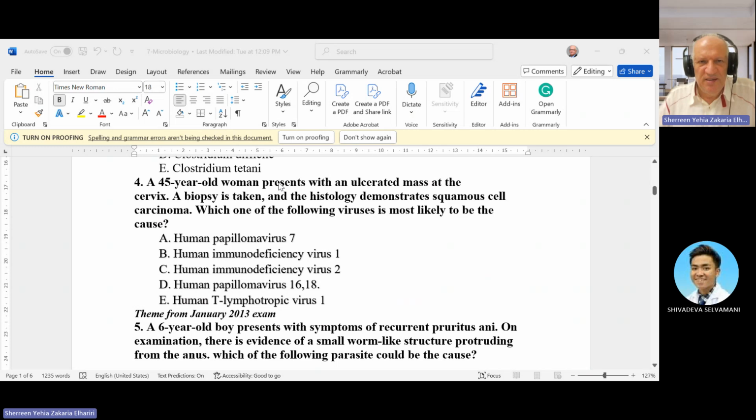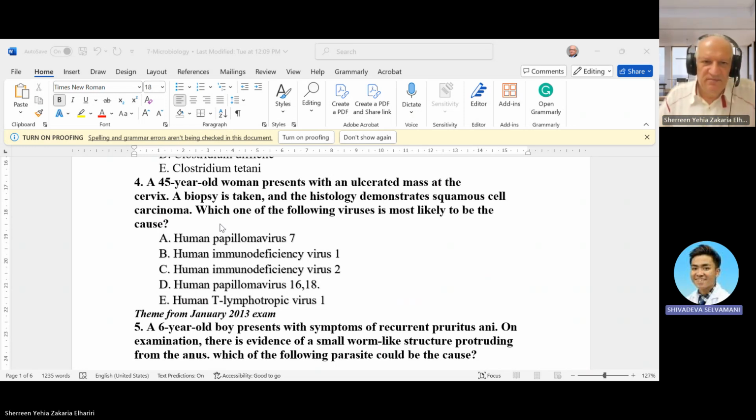A 45 years old woman presented with an ulcerated mass in the cervix. A biopsy is taken. Histology demonstrates squamous cell carcinoma. You know that cancer of the cervix involves a type of metaplasia, because the lining epithelium in the cervix is stratified columnar. So after metaplasia, which is precancerous, it becomes squamous cell carcinoma or stratified squamous. It is the reverse of what happens in the lower esophagus, which is normally stratified squamous and becomes stratified columnar. So here we speak about cancer of the cervix. Which of the following viruses is likely to be the cause?